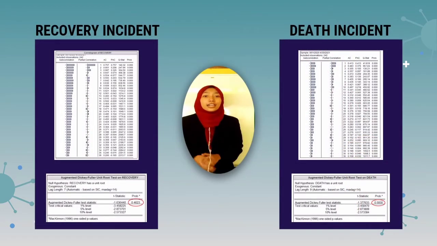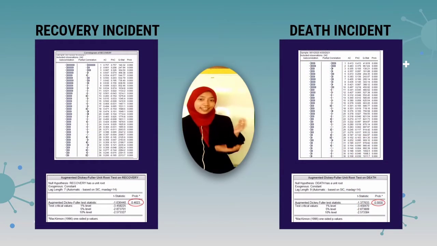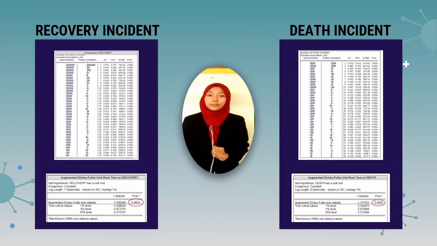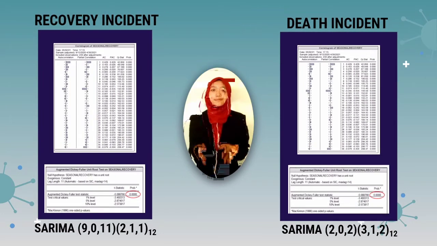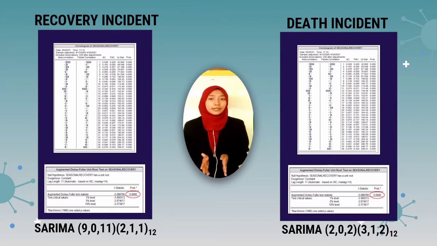Next, we will move to recovery and death data. The same step will be applied for this data, but instead of using first differencing, we use seasonal differencing. Why? It is because the correlogram for both data show a wave-like pattern. By this pattern, it is known that both data are not stationary and need to undergo the seasonal differencing to make it stationary. After that, check the correlogram and ADF test to see if it is already stationary.